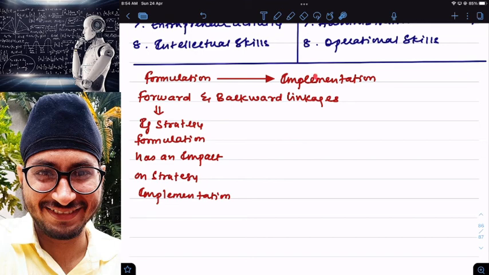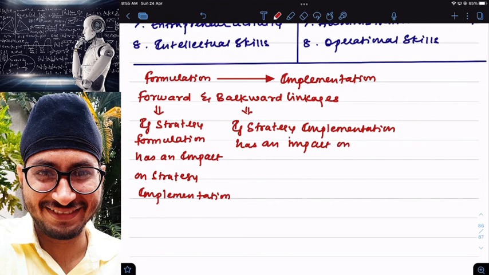In case strategy implementation is having an impact on formulation, it is called what? Backward linkages. Backward linkages means if strategy implementation has an impact on strategy formulation.